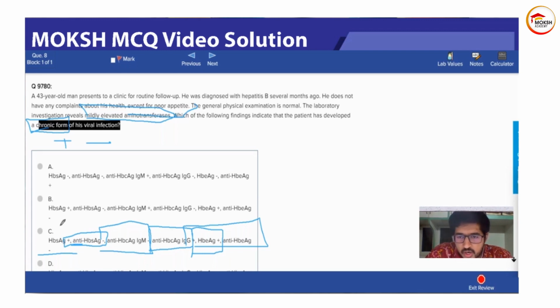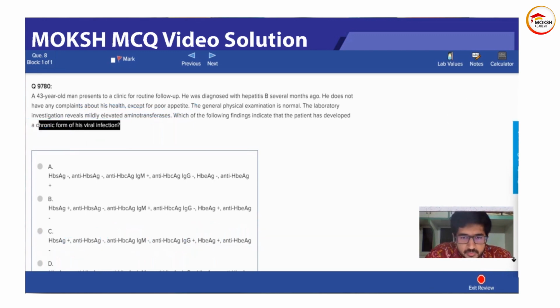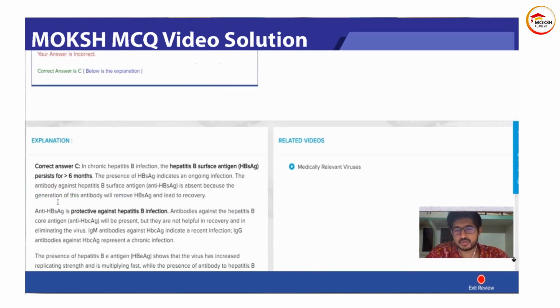All right. So according to our discussion, we have come to option C. We'll check the answer. Let's hope we have got it right. Otherwise, I won't be able to go away peacefully. Yeah. So the answer is C.